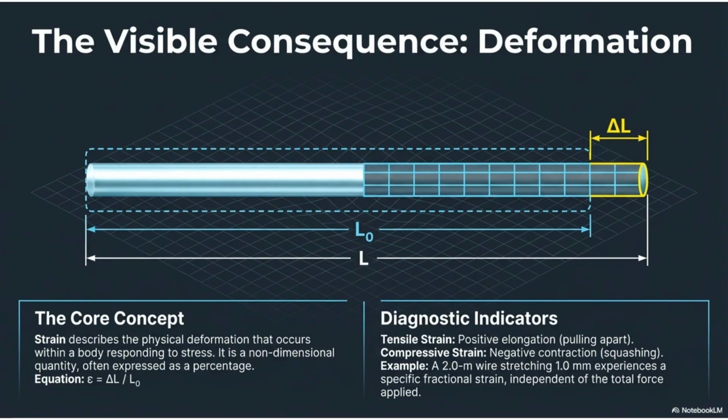Deformation is the visible consequence of these internal forces. Strain describes this physical deformation in response to stress. It is a non-dimensional quantity, expressed as the change in length divided by the original length.